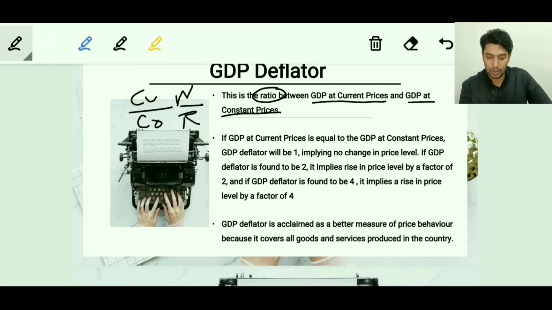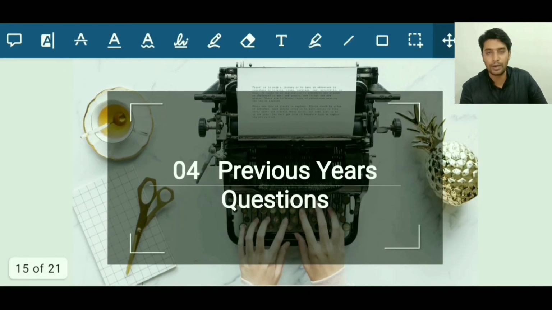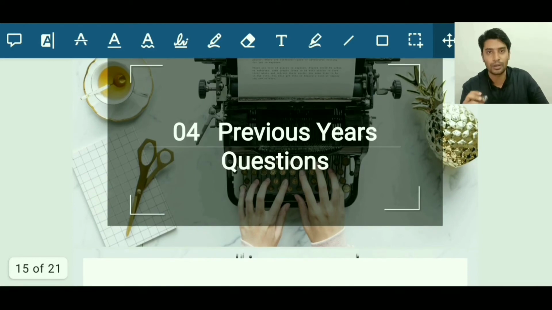Now if the GDP deflator is 1, it means the GDP at the current price is the same as GDP at the constant price. Effectively there is no change in inflation in the country. There is no change in the prices of the products in the country. And if the GDP deflator is 2, it means the GDP at the current price is twice the GDP at the constant price. It says that the prices have increased two-fold. So that's the relation between GDP at the current price and GDP at the constant price, and it is a better indicator of inflation rather than being a term for the national income.